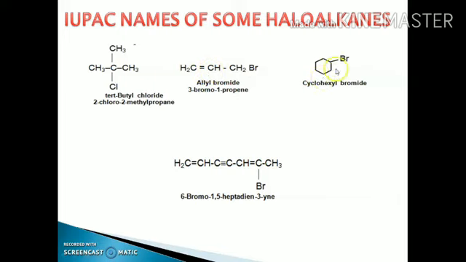This is where a cyclic chain is present, and we use the prefix cyclo. 6 carbon atoms are present in the chain, that is cyclohexyl bromide, or it is called bromocyclohexane. And where double and triple bonds are present, you have to give the preference to the double or the triple bond. The name of this compound is 6-bromo-1,5-heptadien-3-yne.